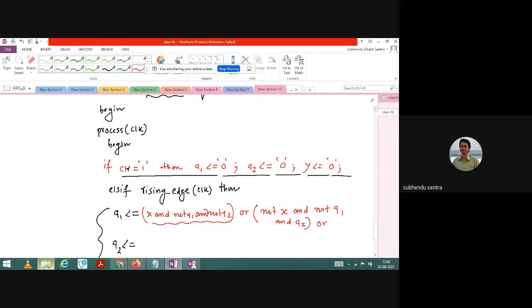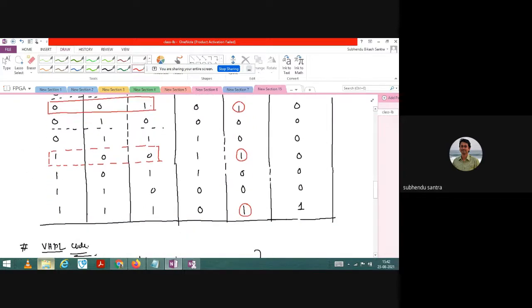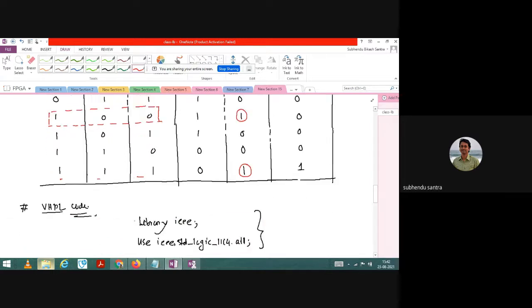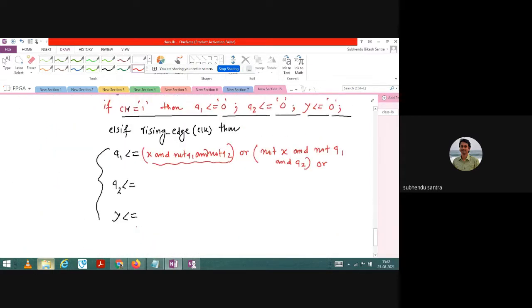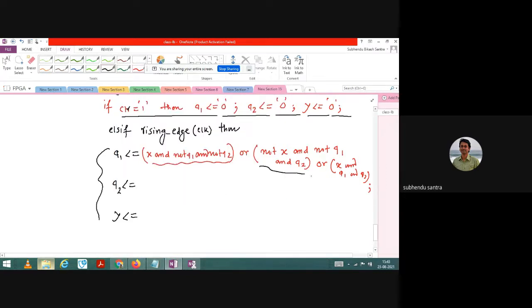Then or, is there any other one? I think it is there. First, second, third. Here it is there, so everything is 1, 1, 1. That means I can write X and Q1 and Q2. Then a semicolon. So this is the line that you have to write for Q1. What about Q2? Similarly, you can write for Q2 as well.